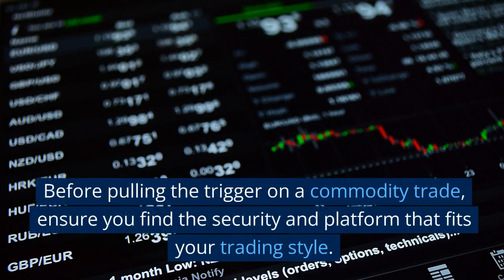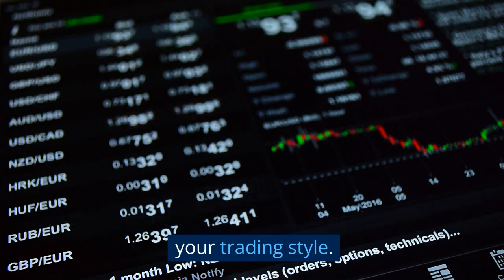Before pulling the trigger on a commodity trade, ensure you find the security and platform that fits your trading style.